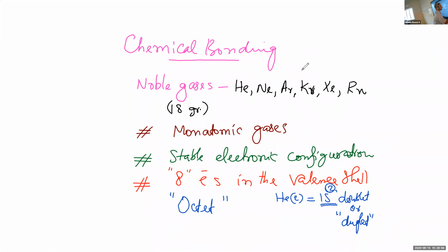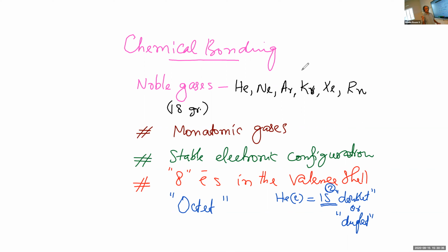A doublet, or duplet, of electrons is also a stable configuration. And for all the others, there will be 8 electrons, or an octet of electrons, in the outermost shell, the valence shell. This combination is a very stable electronic configuration that cannot be easily changed. That is why the noble gases do not react at all. They are very stable, they are inert. So they are called inert gases due to their laziness to react with the others.